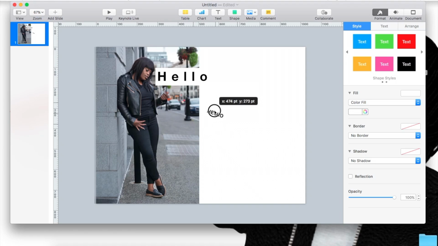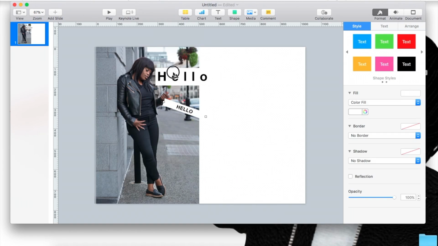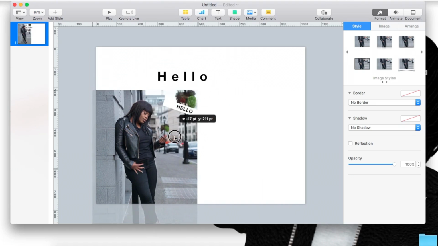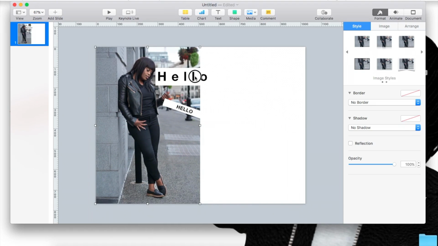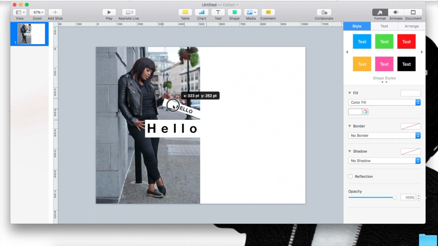So see how it's in the back? I would bring it forward. Or what you could have done is select the image and send it back. So then there. So now we have a cute picture of myself, and then select your wording, and then you're like, hello. Put it wherever you want.